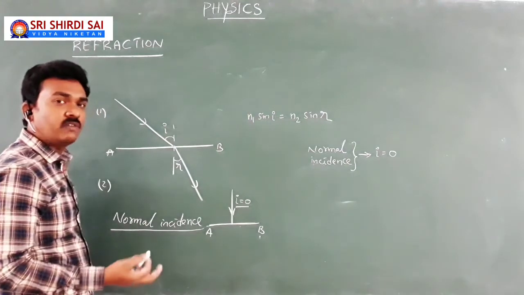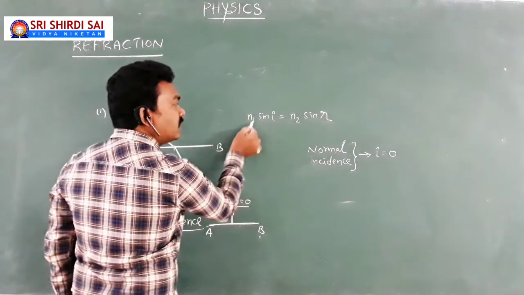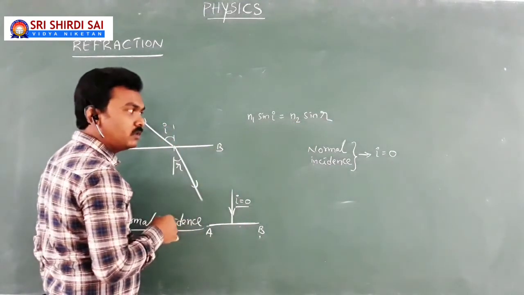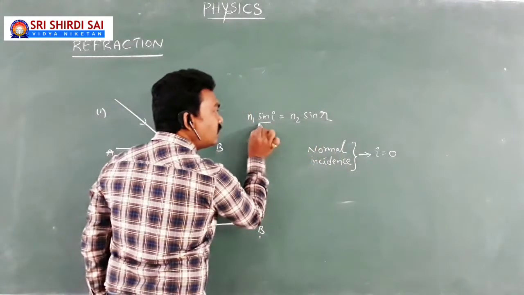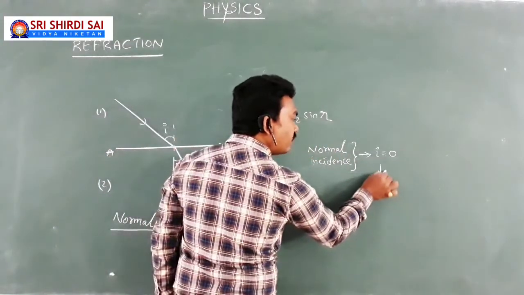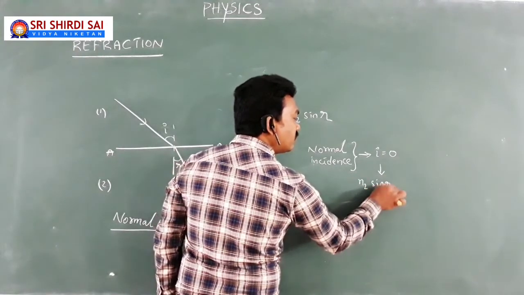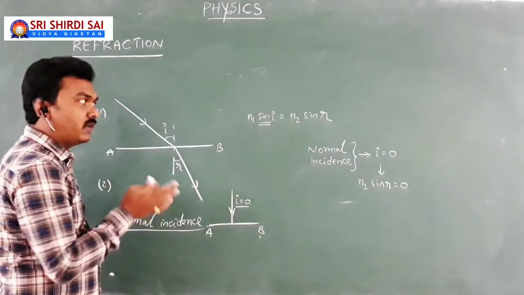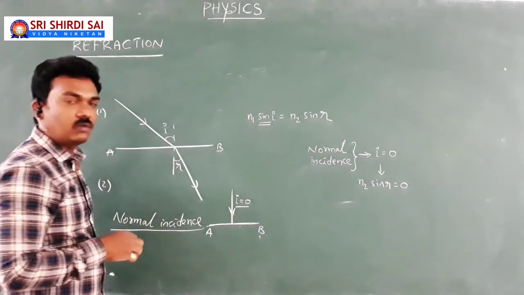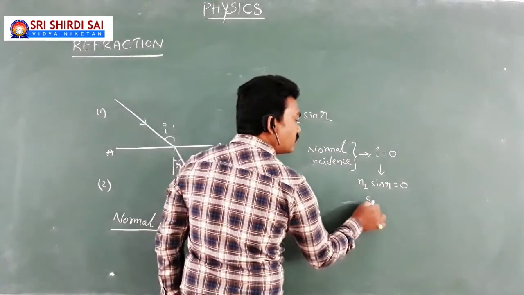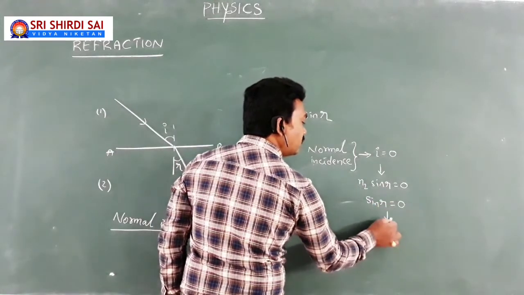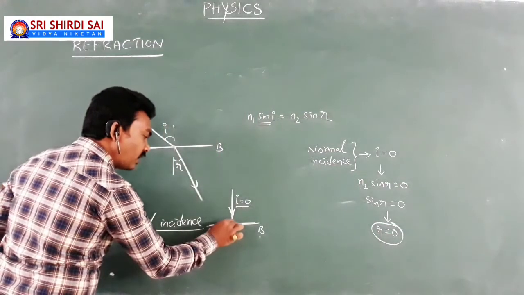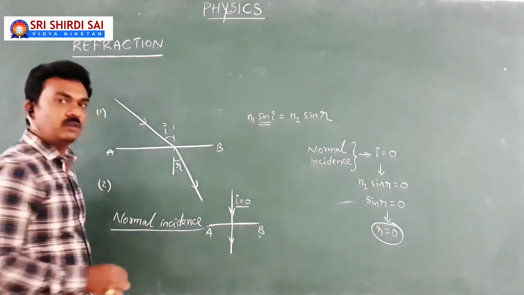Many people may get a doubt: so what if i equals 0? Now come to this situation. n1 sin i equals n2 sin r, where n1 and n2 are non-zero values. When i equals 0, then sin i equals 0. So immediately you will have n2 sin r equal to 0, because the left side term sin i equals 0, so the left term will be 0. Here n2 is a non-zero value, so sin r equals 0. Then it gives r equal to 0. It means the angle of refraction is 0, which means your light goes straight without any deviation.